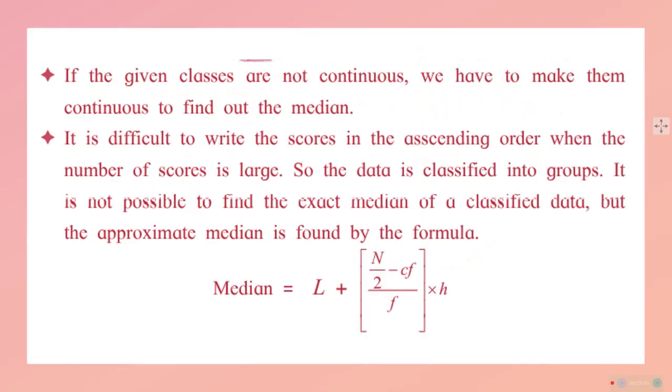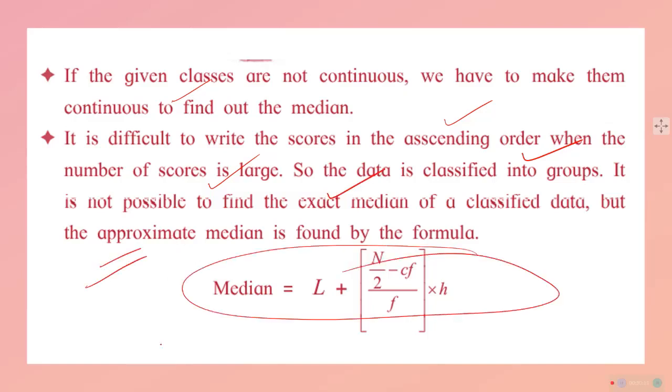So what we understood is, if the given classes are not continuous, we will make them continuous. That is one thing we did in the table. There should not be a gap, 10 के बाद 11 शुरू हो नहीं सकते. 10.5 में हम उसको adjust कर देंगे. We will be having continuous classes. It is difficult to write the scores in ascending order when the number of scores is large. So the data is classified into groups, and it is not possible to find the exact median of such data, so an approximate median will be found using the formula. I had the formula, apply the formula.